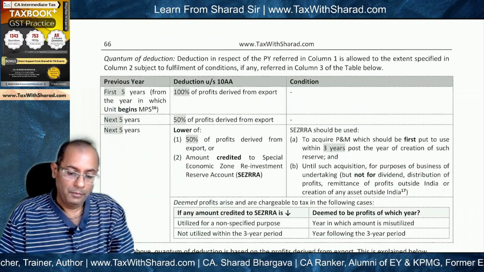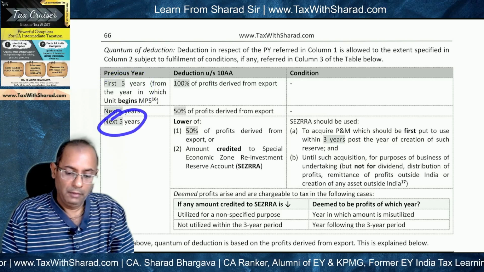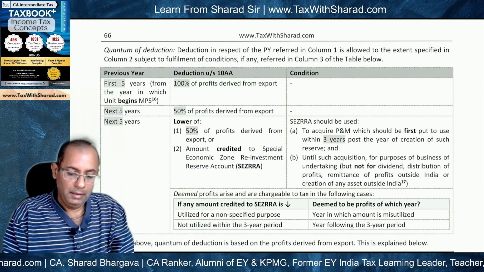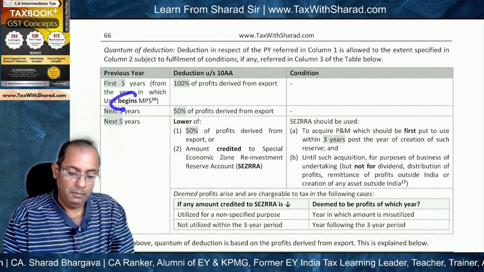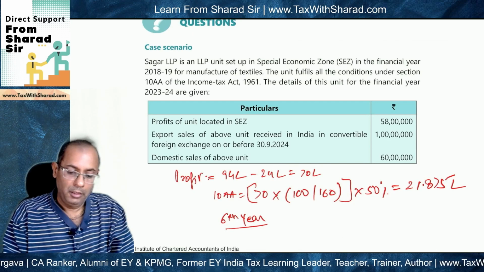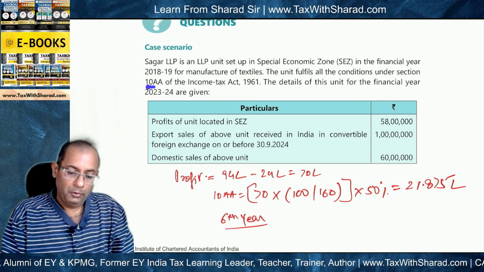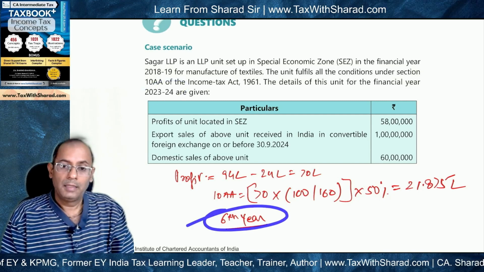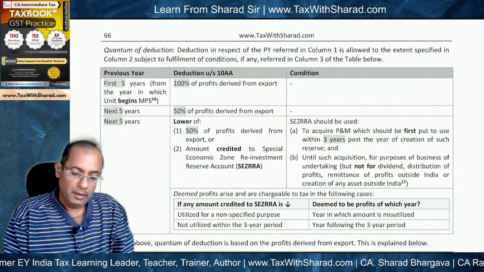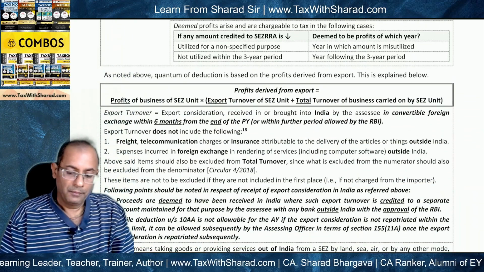And then we are told that for the first 5 years, for the next 5 years and subsequent 5 years, this is the extent of deduction. Now, these years begin from the year in which the unit begins manufacture, production or provision of services. So if we look at our question, 2018-19 is the first year, and therefore 2023-24 will be the 6th year. Since this is the 6th year, 50% of profits derived from export will be allowed as deduction.